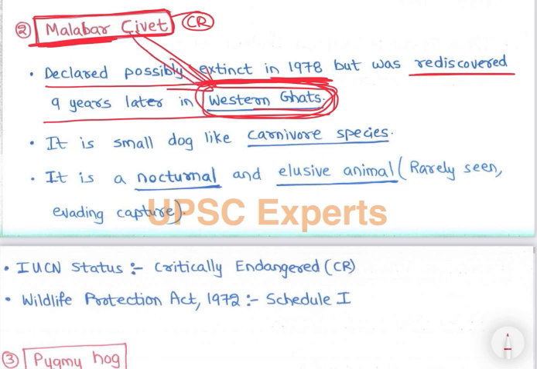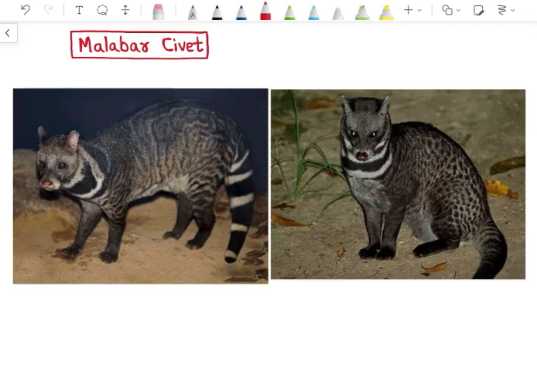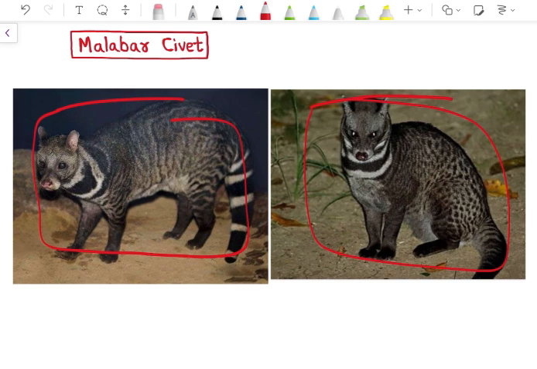It is a small dog-like carnivore species. So now let's look at the photo. Malabar civet. You will get the pictorial memory of it. See, this is Malabar civet. Malabar civet is small dog-like carnivore species, right? And it is nocturnal. See, photos are also taken in night time, right? So night time only they are active and they are elusive species.